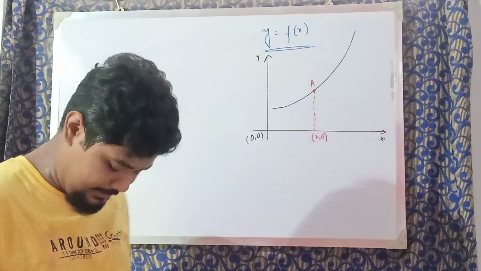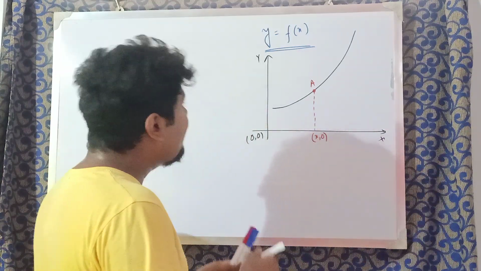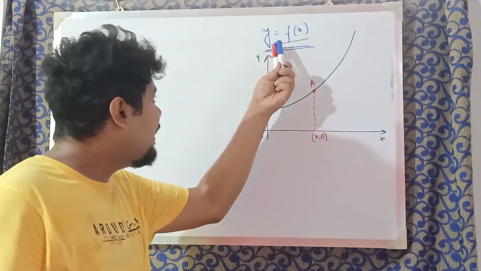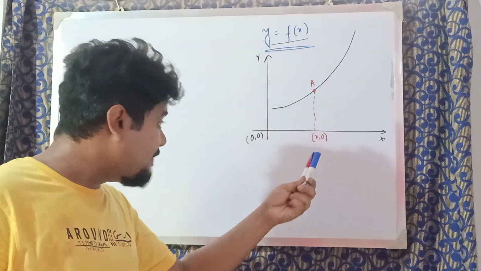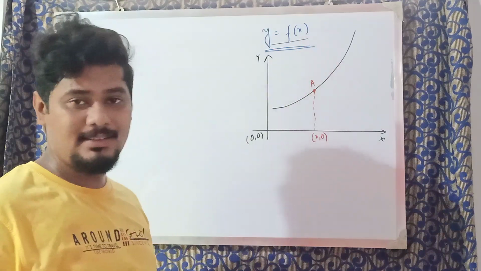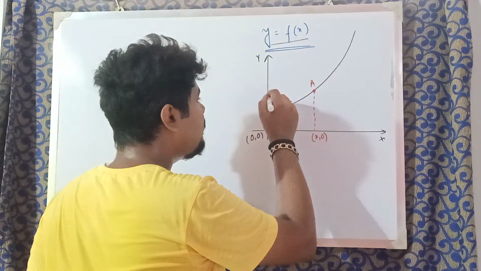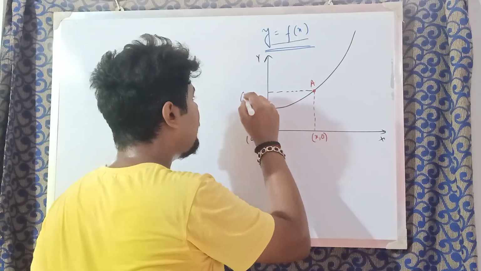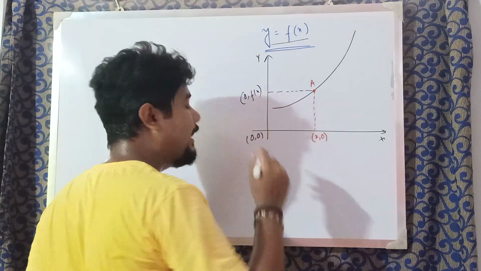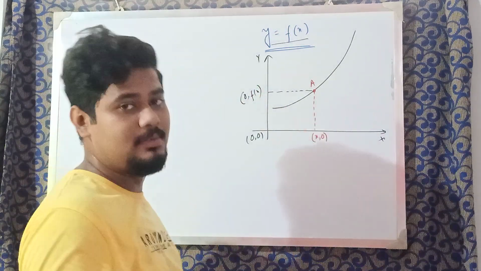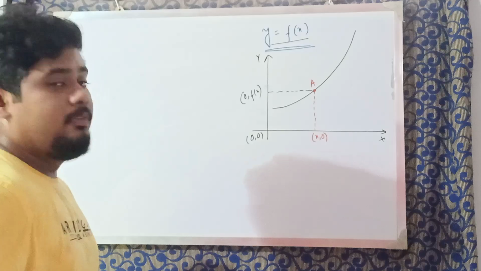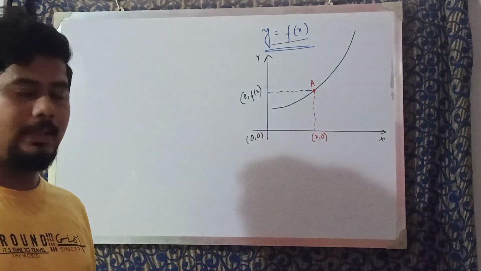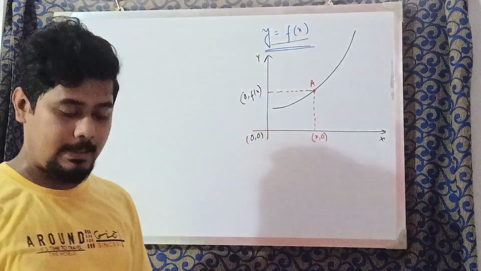It's quite easy. Just listen to me. You are given y is equal to f(x). So the y coordinate of this point having abscissa x, just put the value f(x). So the y coordinate should be f(x). It will be much more clear just in the next step. We are told to find the slope of this curve at this point. We are given the coordinates (x, f(x)).